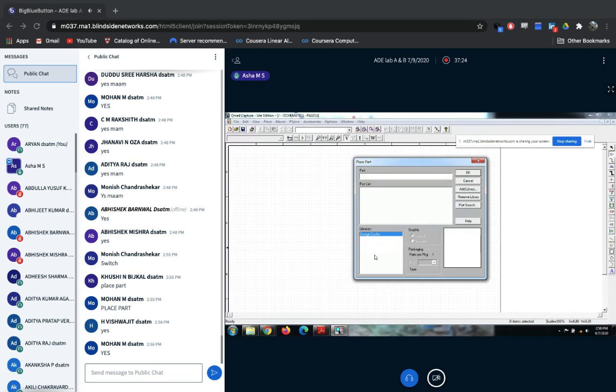So here we have the libraries. This is the preview window. The component you select, you can preview here.